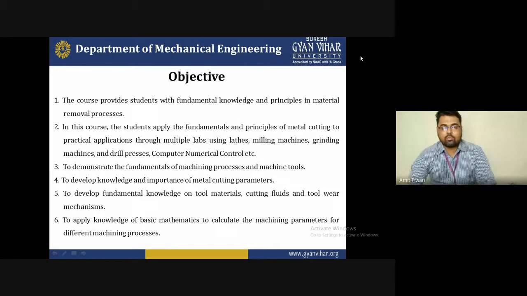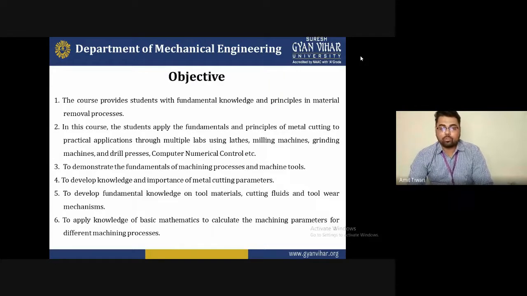The objective of today's lecture is that the student will be able to understand a particular material removal process, or we can say some metal cutting processes and the different types of machines we use for machining operations: milling machine, lathe machine, drilling machine, grinding machine, and computer numerical control machine, and to demonstrate the fundamentals of machining processes and machine tools.